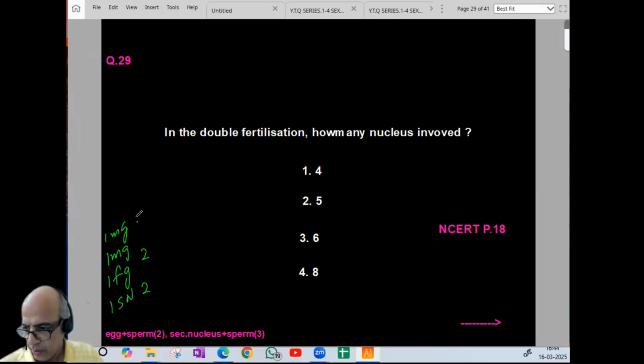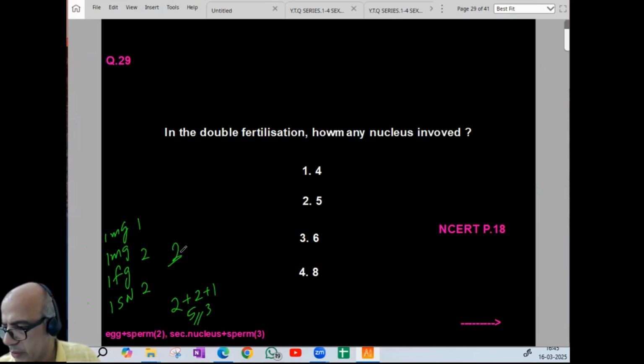So 1 male gamete fuses with 1 female gamete. So total 2 gametes involved. 1 male gamete fuses with the secondary nucleus. So 2 plus 1, 3. I think you got the idea. 1 male gamete, female gamete, 2; 1 male gamete, secondary nucleus, 3. 3 plus 2, 5. So option-wise, it is 2. Good question. Now coming to 30.